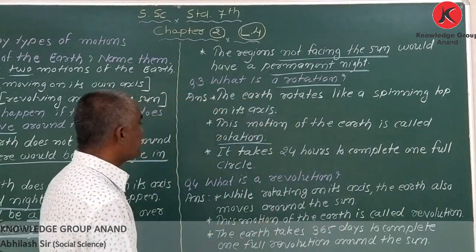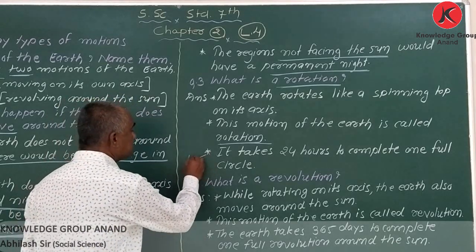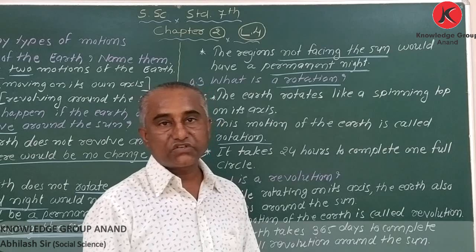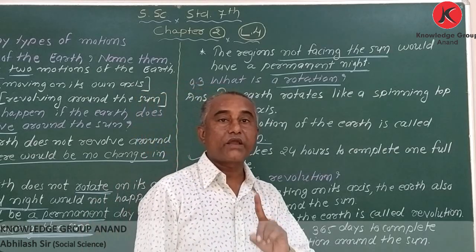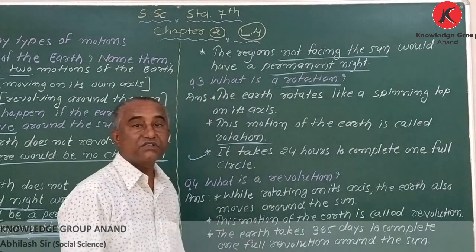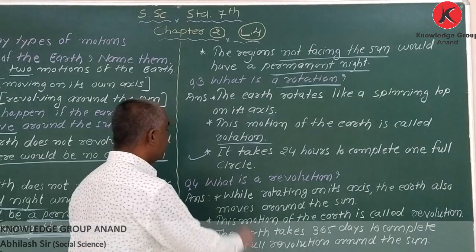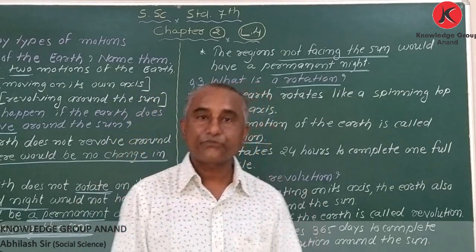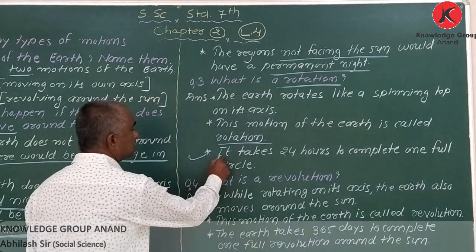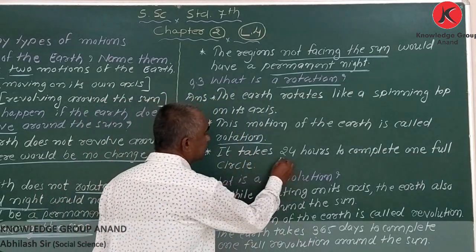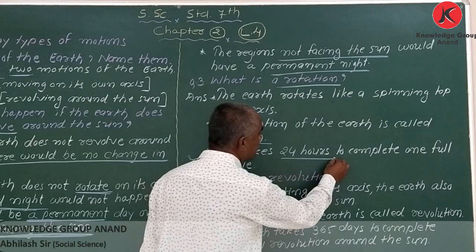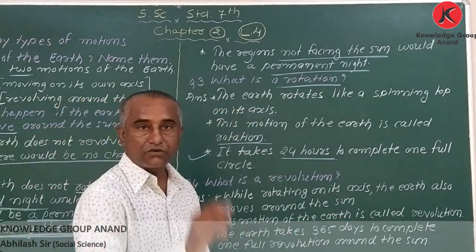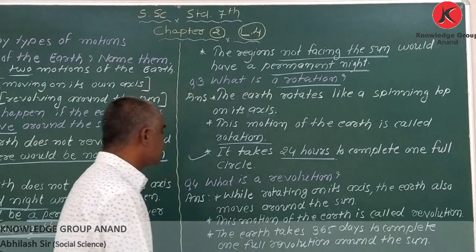Got it? Second point, how much time does it take? My dear student, to complete one rotation, the earth takes 24 hours. How much time? 24 hours. And that's why we know in a day 24 hours are there. Okay? So the earth takes 24 hours to complete one full circle. Got it?